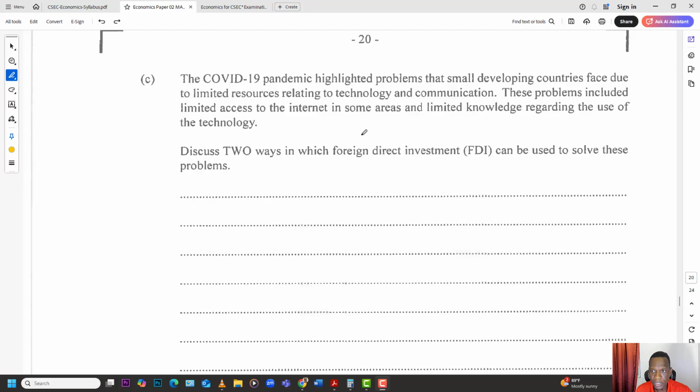So the 2 problems would be the lack of the technology and communication, and limited access to internet and the knowledge regarding the use of those technologies. So those are the problems.